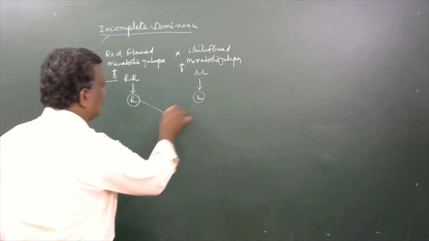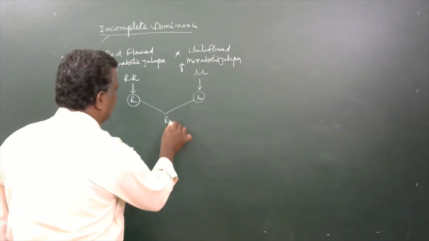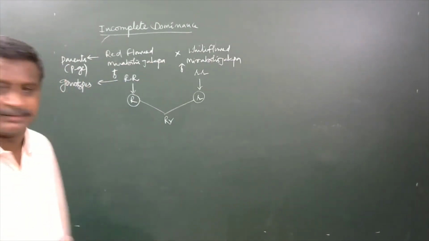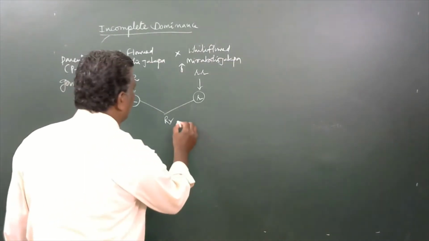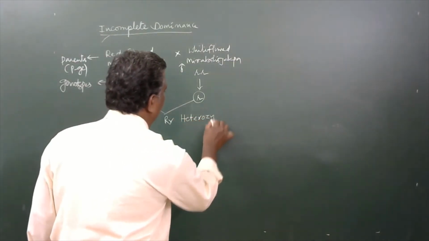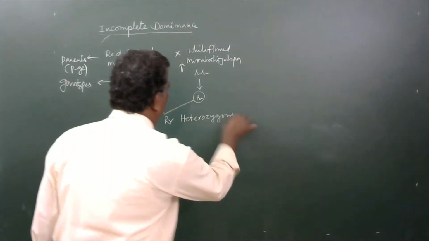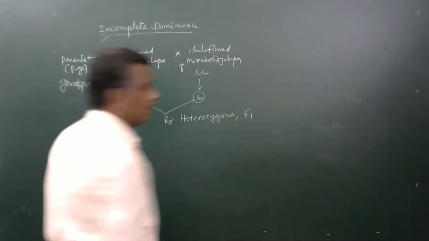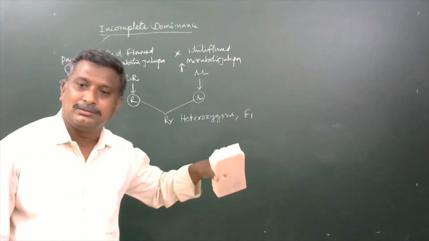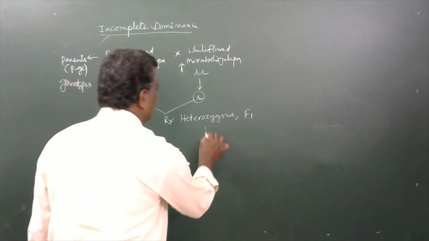Both are fused together to develop capital R, small r, a heterozygous condition. Heterozygous F1 plants, but all these F1 plants are produced with pink flowers.